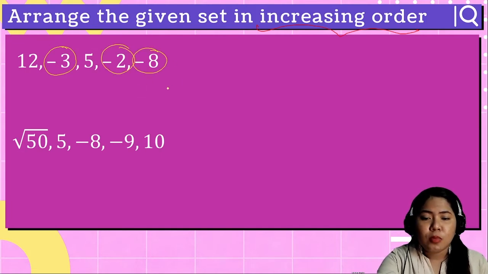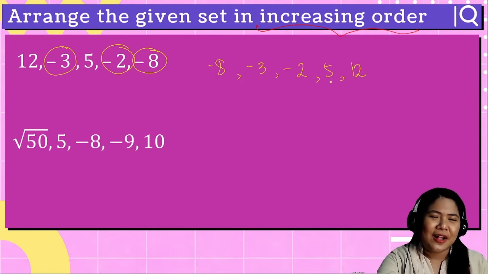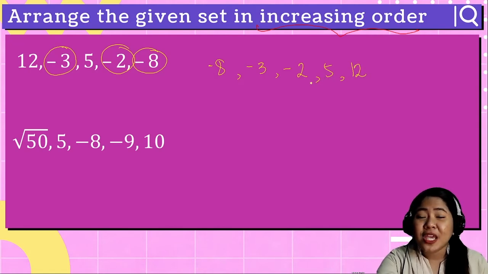The smallest among the negative numbers is negative 8, followed by, if you're thinking of negative 3, that's correct. Next, negative 2, followed by 5, and followed by 12. So that is how we arrange the given set of real numbers.